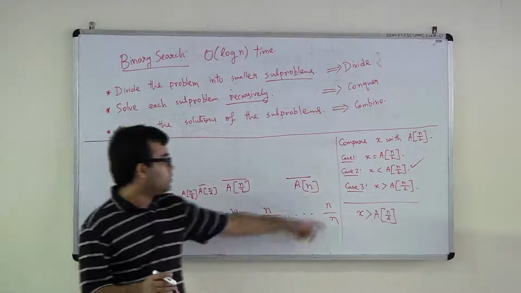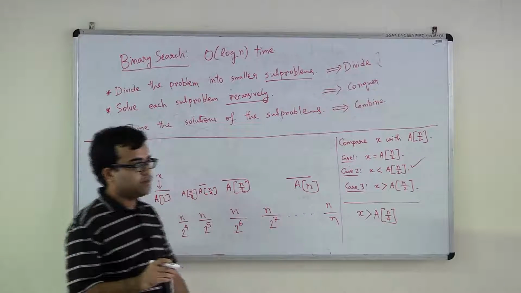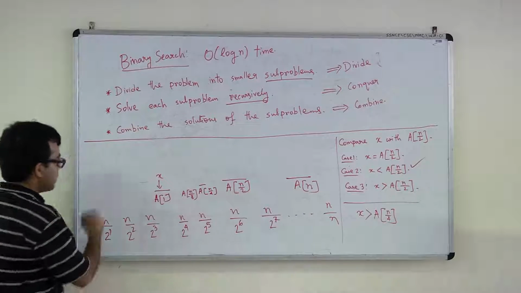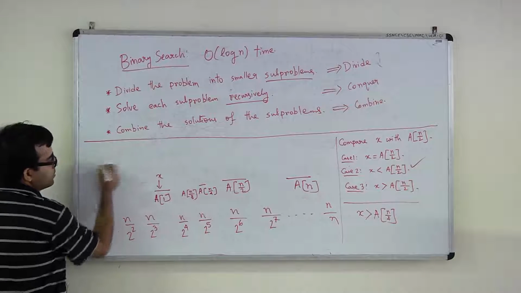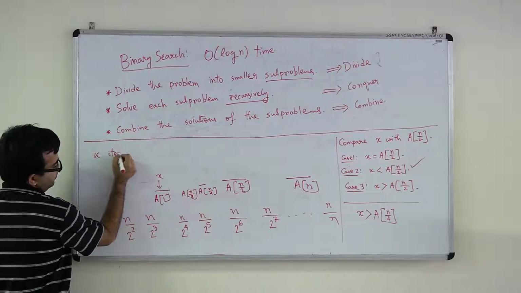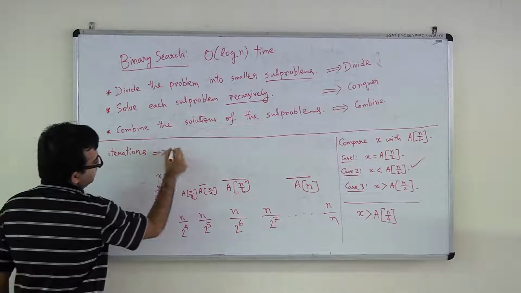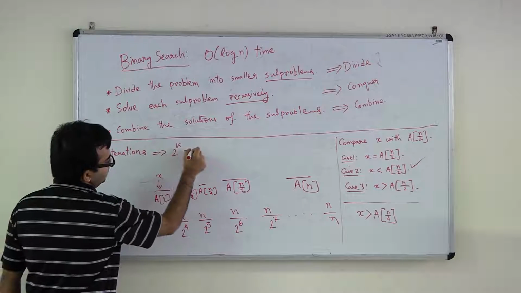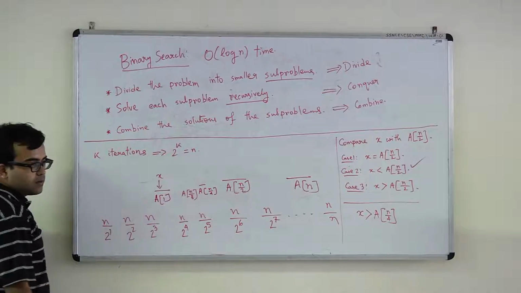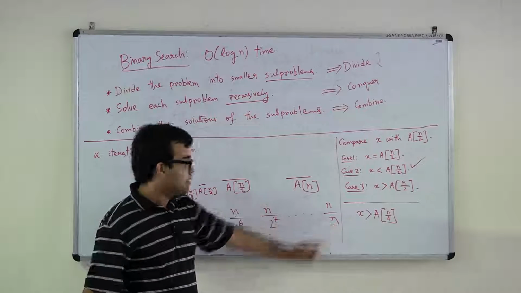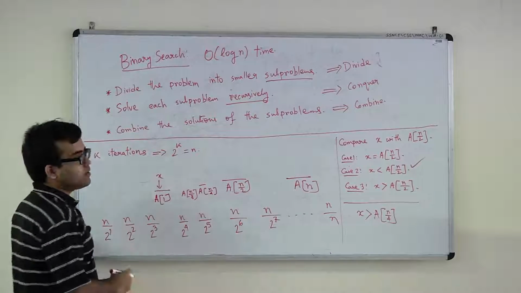So how long do you need to go till you reach n in the denominator? 2 to the power k, right? For some k. So if you need to go for k iterations, what does this mean? It will mean that 2 to the power k is equal to n, right? Because when it becomes 2 to the power k, the denominator becomes n. Now if 2 to the power k is equal to n, what is k?